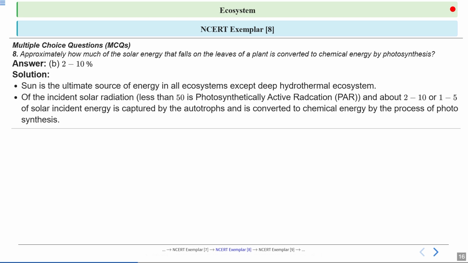Out of all the sunlight that hits the leaves, only 2 to 10% is actually captured by the plant and turned into chemical energy. This small percentage is what supports all life in the ecosystem. So, of the incident solar radiation, less than 50% is known as photosynthetically active radiation. And from this photosynthetically active radiation, only 2 to 10% of the sunlight is captured by the autotrophs.